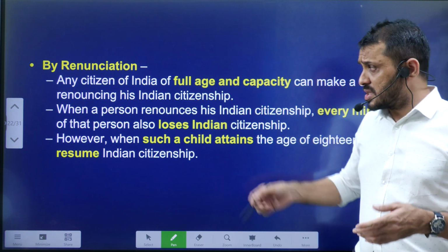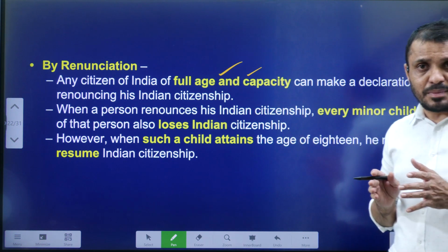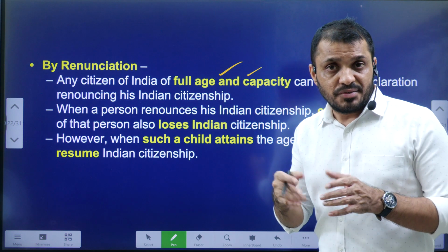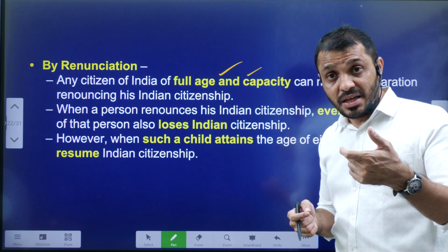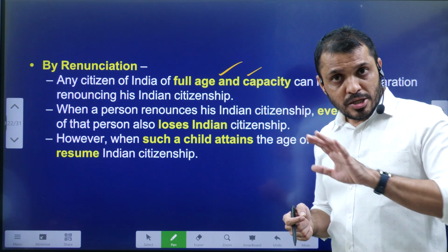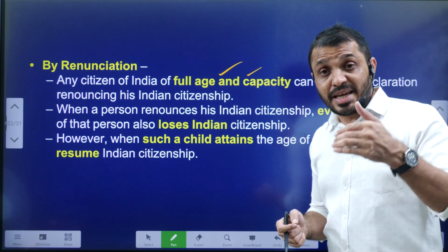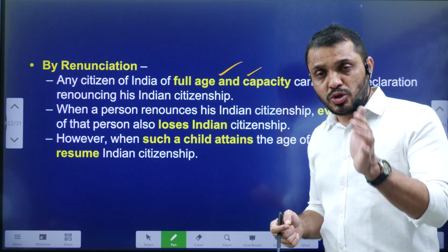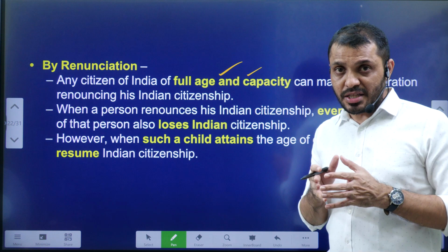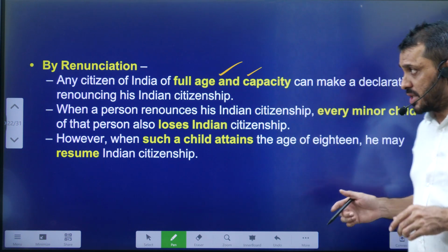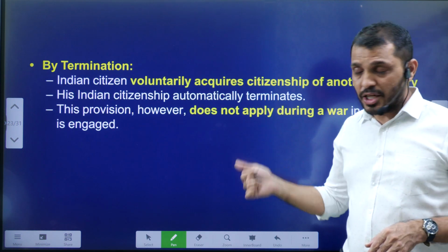Renunciation: when a person of full age and capacity, that means a major, voluntarily declares that he is acquiring the citizenship of another country, then his Indian citizenship is completely renounced. His minor children's citizenship also will be lost. Those children, after they attain majority, can get the Indian citizenship if they want. Very, very important.